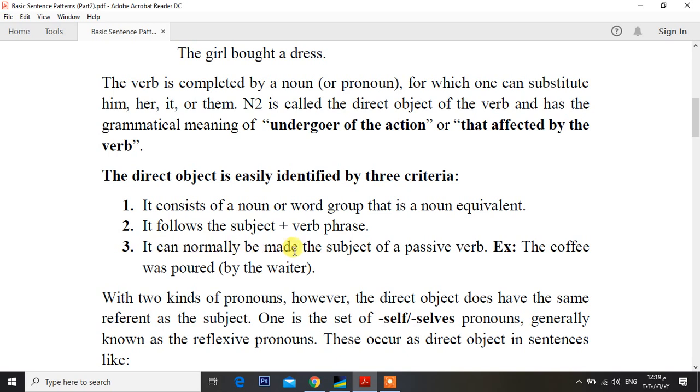It can normally be made the subject of a passive verb. For example, the coffee was poured. The origin of this sentence is what? The waiter poured the coffee. And it becomes like that: the coffee was poured by the waiter. So sometimes the direct object can be regarded as the subject of a passive verb, in the case of passive verb form.